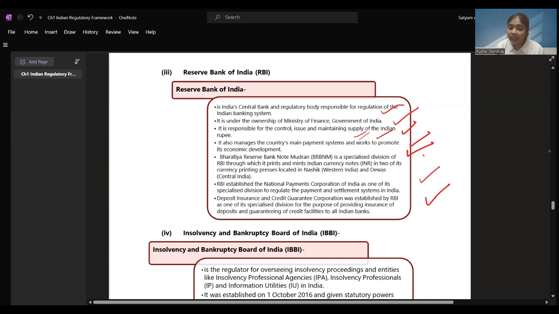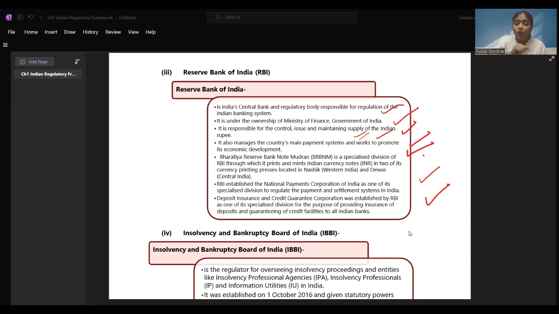The Deposit Insurance and Credit Guarantee Corporation was established by RBI as one of its specialized divisions for the purpose of providing insurance of deposits and guaranteeing of credit facilities to all Indian banks. Now, if you want to take loans, if you want to take insurance, if you want to invest your money in insurance, all this is taken care of by the Deposit Insurance and Credit Guarantee Corporation. The banks provide you credit, they give you loans, etc. So this is all done by the Credit Guarantee of India. Okay, I hope we are clear with RBI also, right?